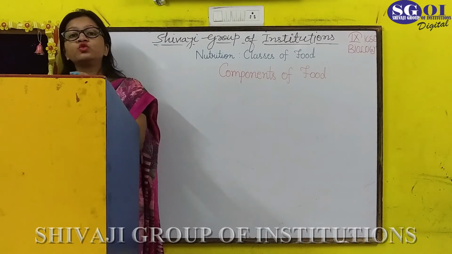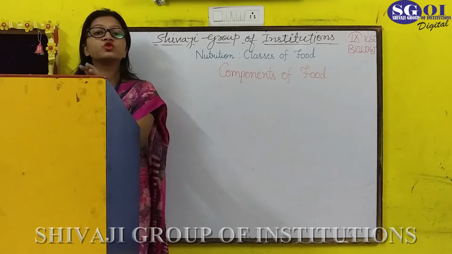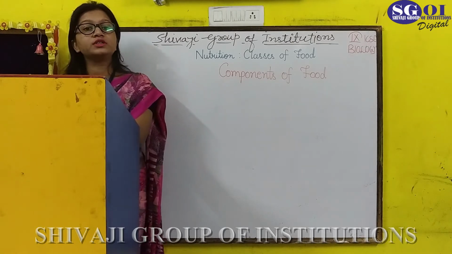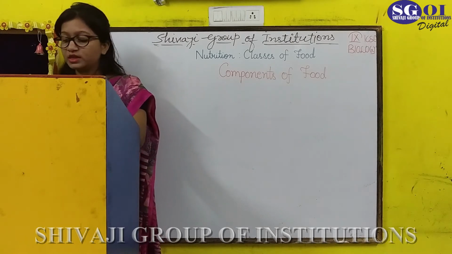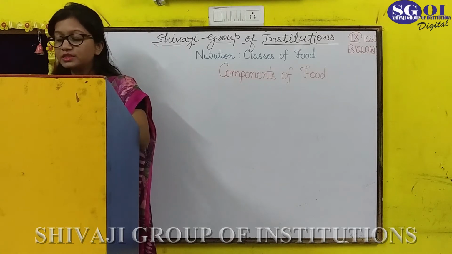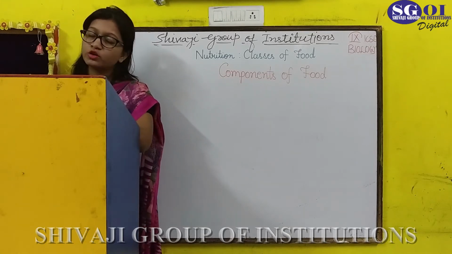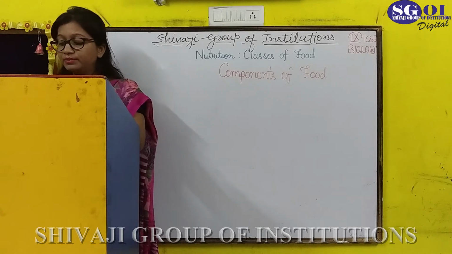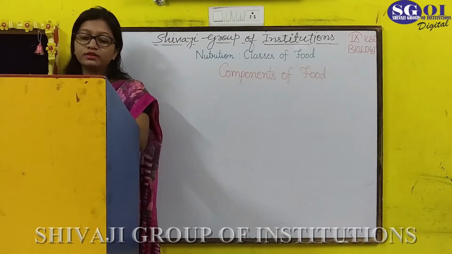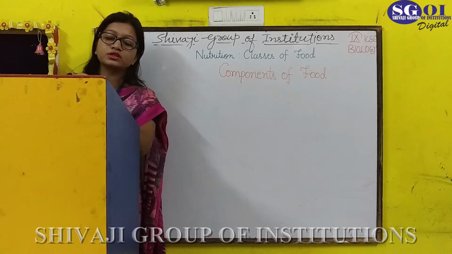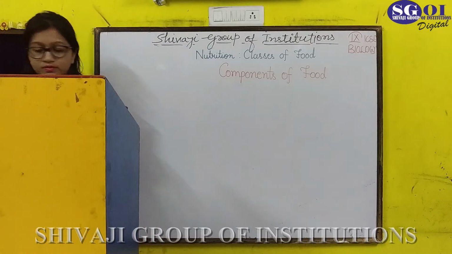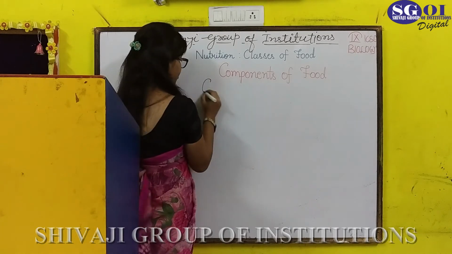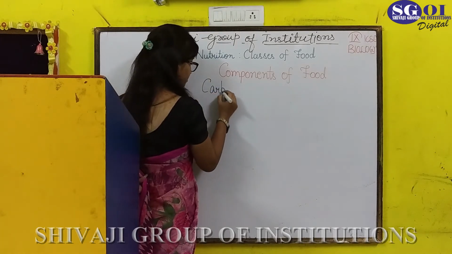You can't consume a lot more or a little bit. You need a specific amount of these components, and these are not present in our food in sufficient amount. If there is deficiency of these compounds, then we will become sick, and therefore we have to discuss about these components in brief.